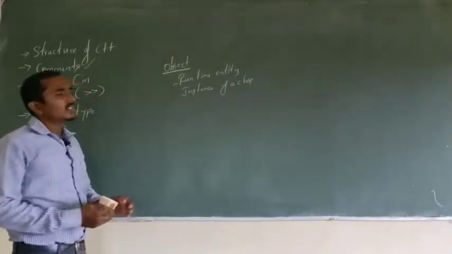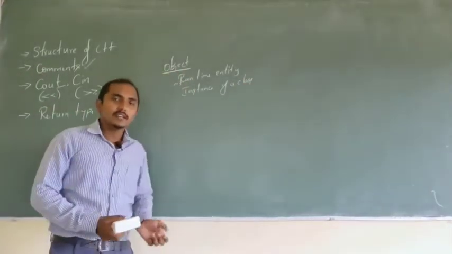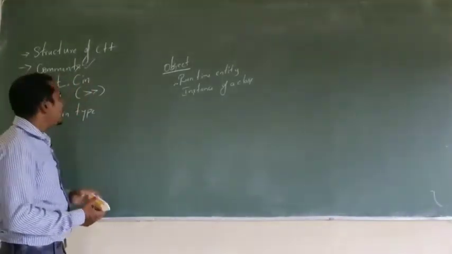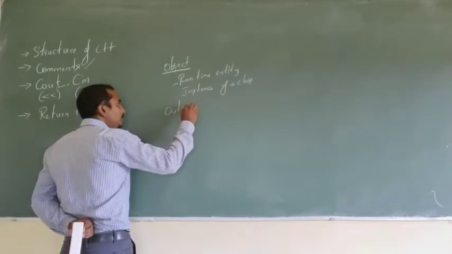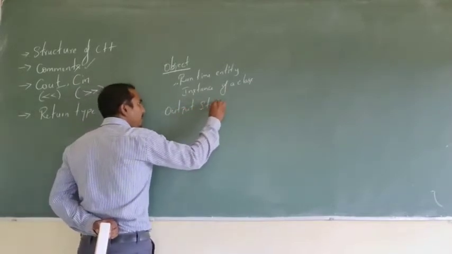So this we will discuss in other chapters. Now for the time being understand, I told you something like output stream.